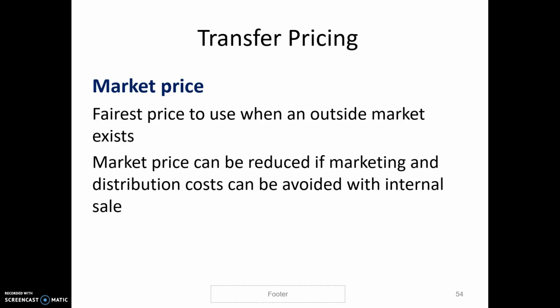So that's going to keep the company that manufactures the product happy because they're coming out the same. Now, perhaps we can avoid marketing costs, distribution costs, so maybe we can even sell it for less than if we were selling it to an outside customer. And so that might make a good deal for the division that needs to buy the product.